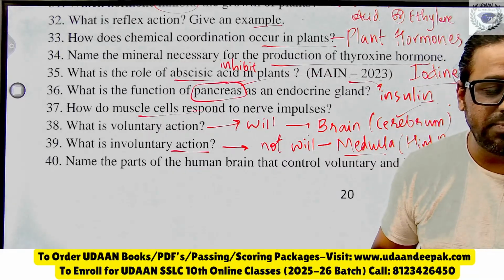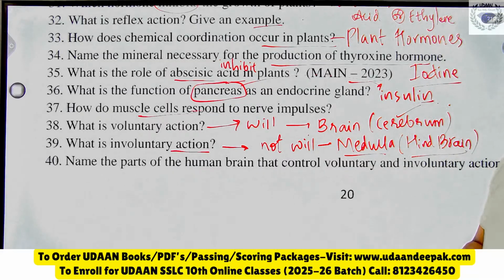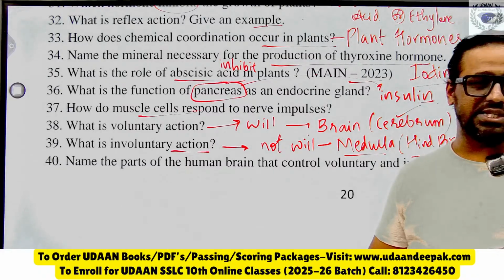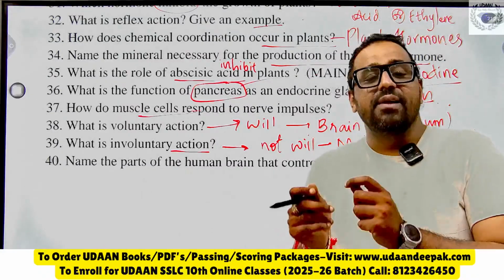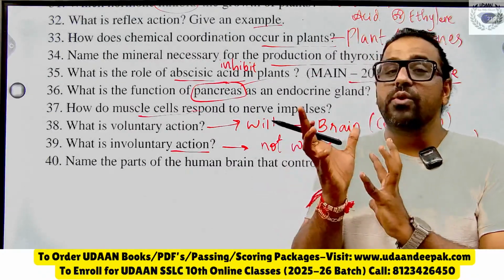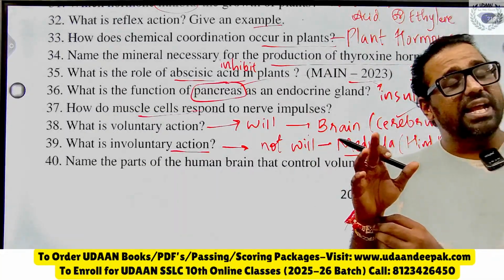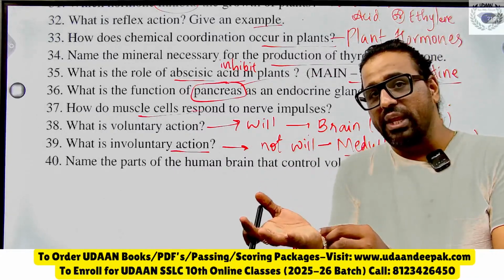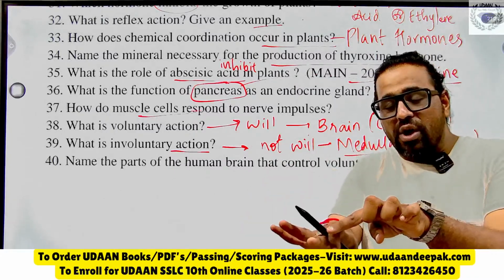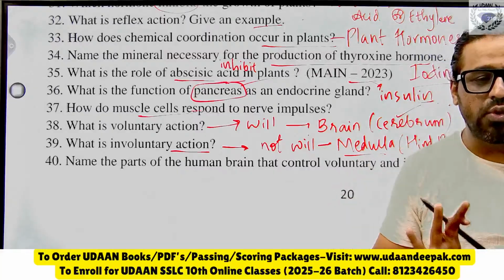Sir, can you explain question 37 again? How do muscles respond to nerve impulses? See dear, what is inside the muscles? Tell me. Those contain some special protein, okay, and they change the shape and composition of the body, due to which they can take what? Electrical impulses. That is what you should write.